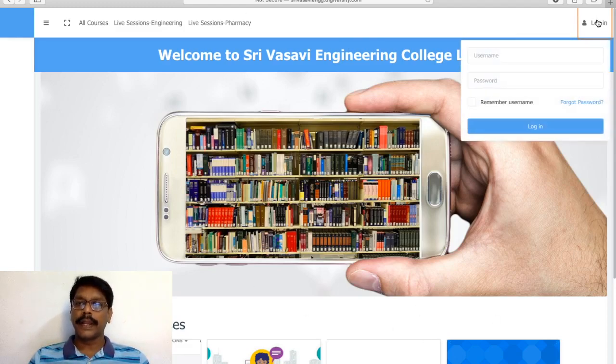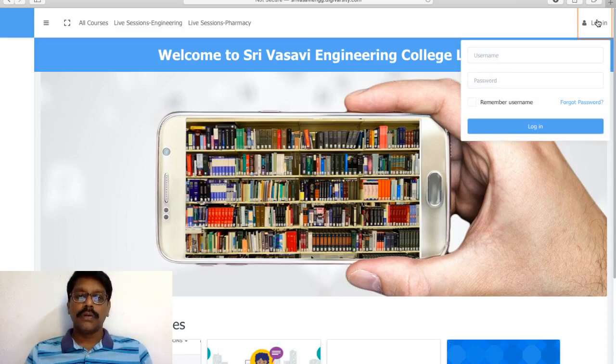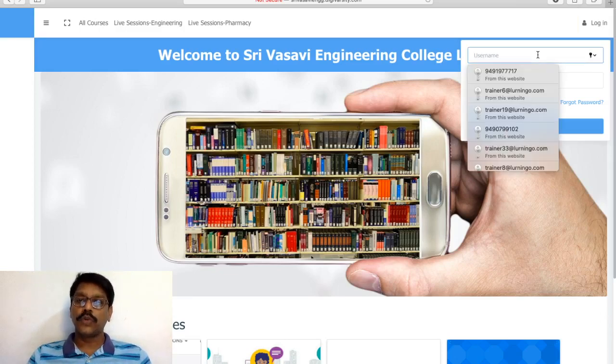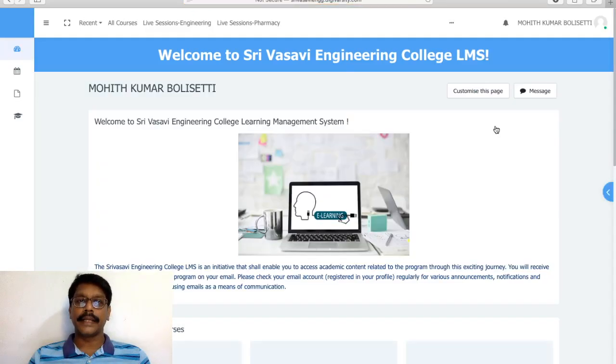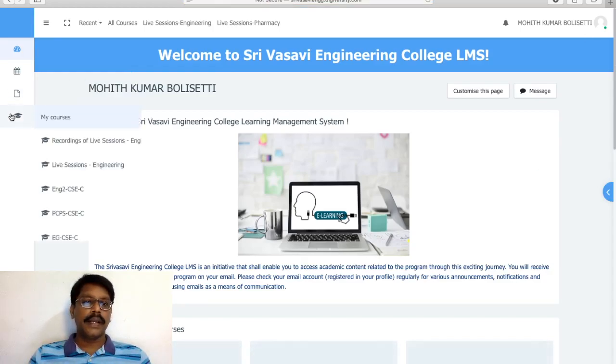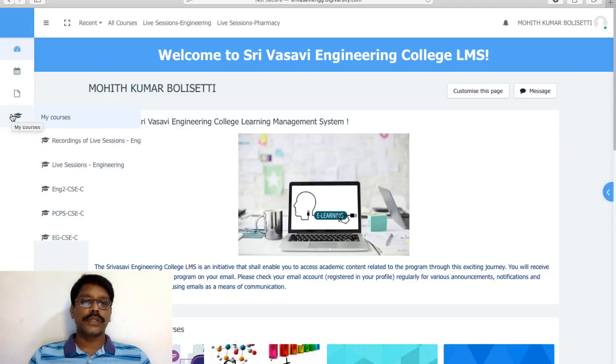Click on login. Since I want to show what is the interface for the students, I am going to log in through one of the students' IDs. So I have taken one from the student and I am logging in through his identity. Right. So it will open like this. Here the courses that you are going to study in this semester, they will appear.